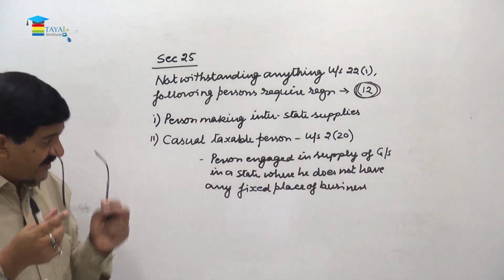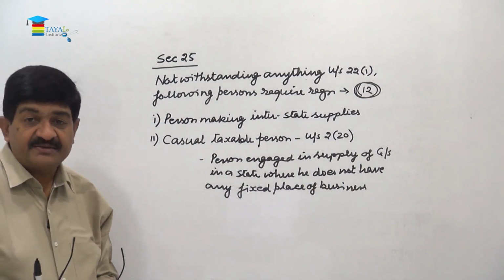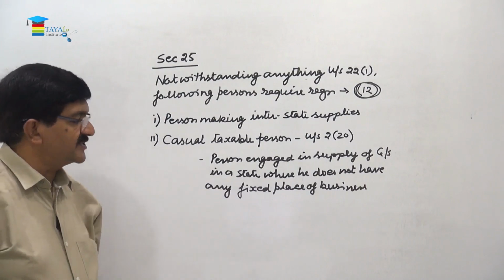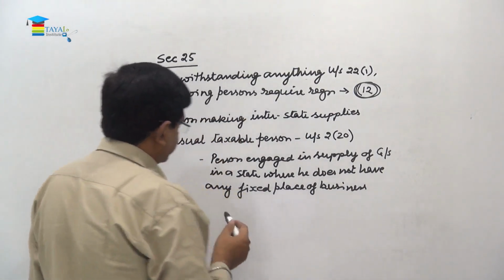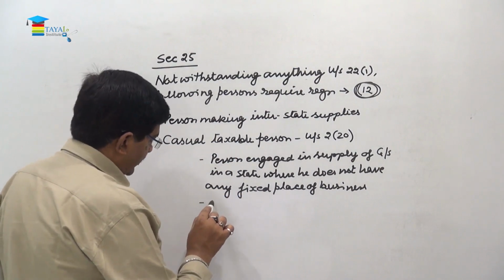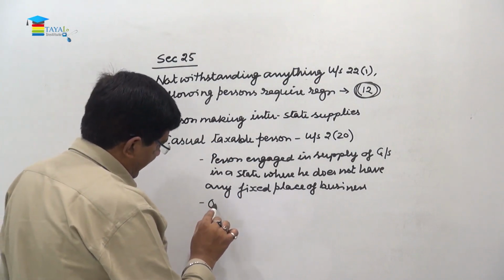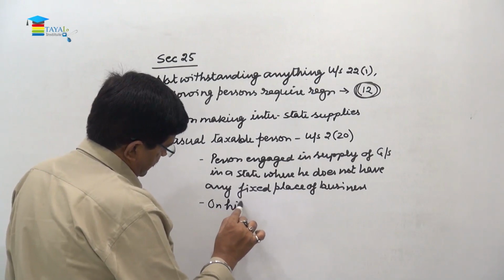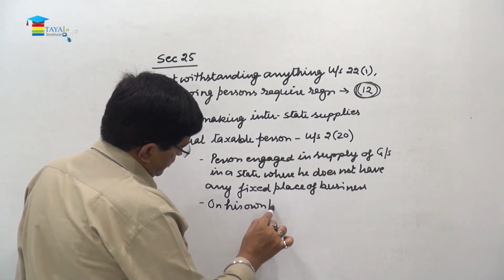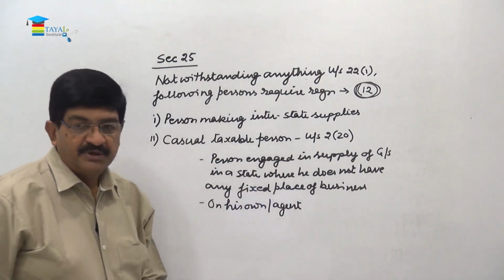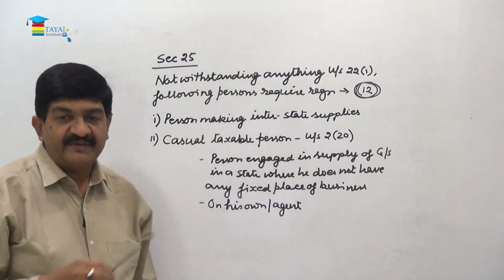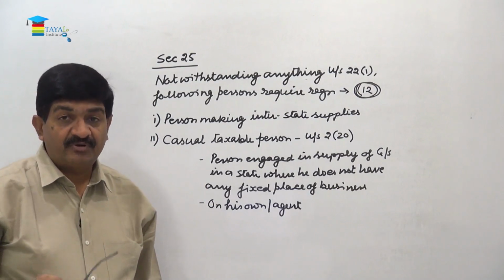The person who is engaged in making the supplies in a state, and this state is the place where he doesn't have a fixed establishment, and the supply may be made either on his own or as an agent, or in the capacity of agent. So this person is referred to as a casual taxable person.